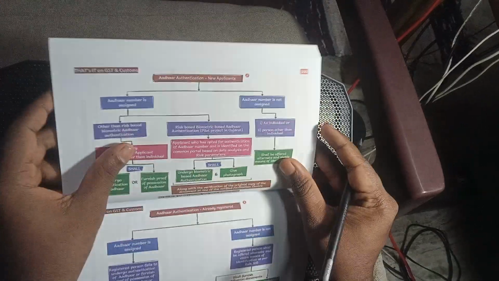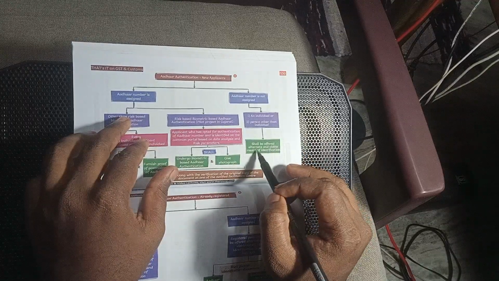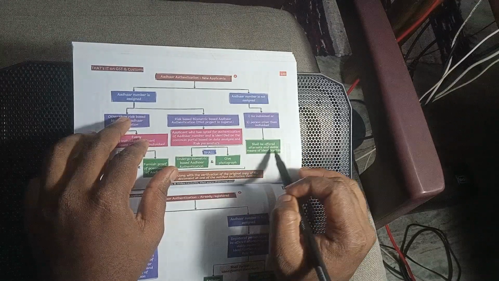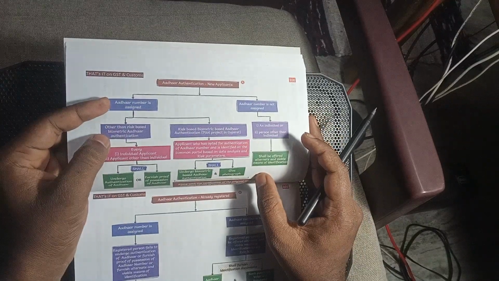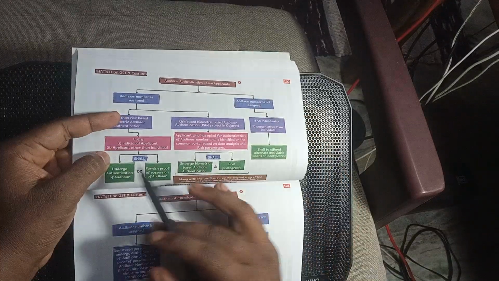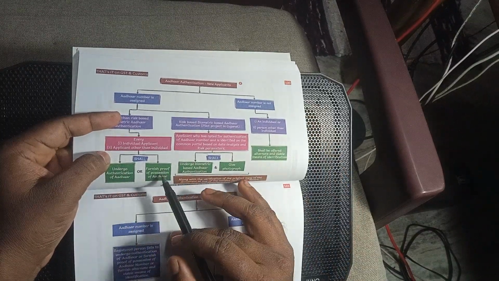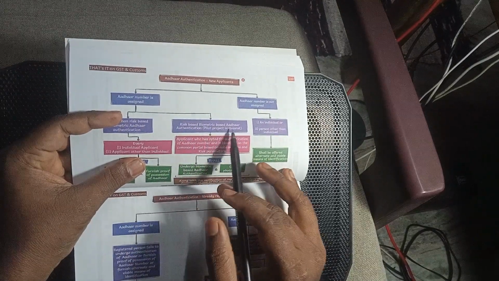Aadhaar authentication of a new application: Aadhaar number is assigned, or Aadhaar number is not assigned. An individual and a person other than an individual shall offer alternate means of identification. Other than risk-based biometric authentication, every individual applicant and applicant other than an individual undergoes Aadhaar authentication, or furnishes proof of possession of Aadhaar. Risk-based biometric Aadhaar authentication was a pilot project in Gujarat.